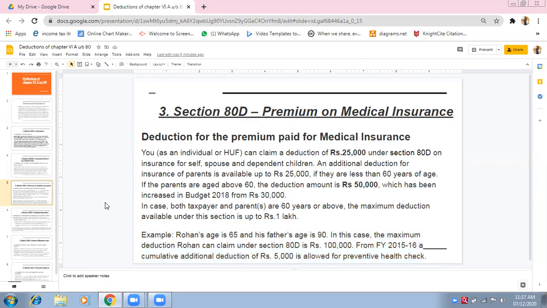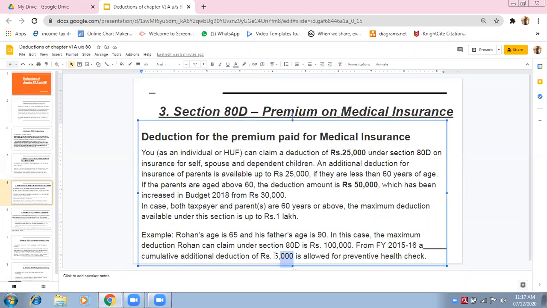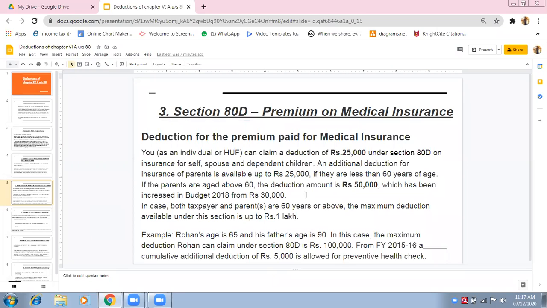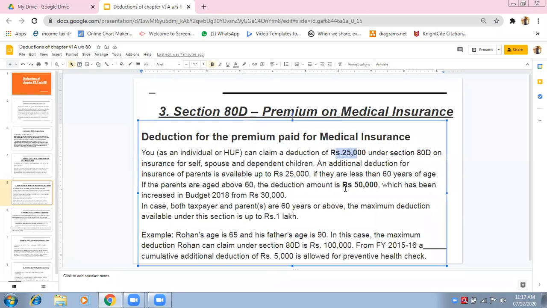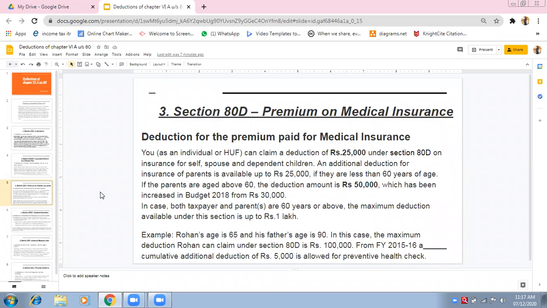So be very careful. From the 2015-16 financial year, a cumulative additional deduction of rupees 5,000 has been added for preventive health checkup. We go for preventive, routine health checkup. For that, an additional deduction is available to every individual up to a maximum of rupees 5,000. What is important is this: 25,000, and for senior citizen rupees 50,000. Is it clear, everybody?